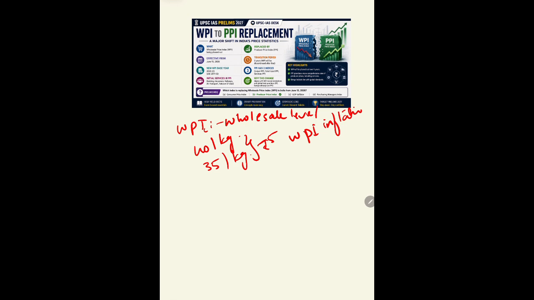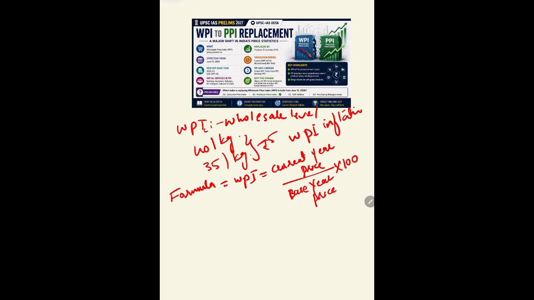And then how do we calculate this? Thousands of goods are selected and assigned weights based on their importance. Here is the formula: WPI equals current year price upon base year price into 100.